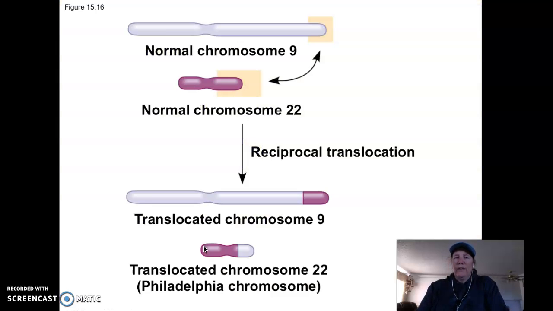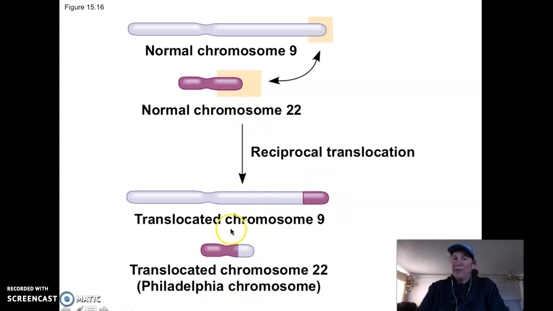Okay, so this one happens with a 22 and a 9. What happens is a piece of the 22 breaks off and sticks on the 9. So you've got these two new chromosomes, almost like crossing over. If you inherit this chromosome, you get extra. If you inherit this chromosome, you're missing some of this 22 because it attached over here.